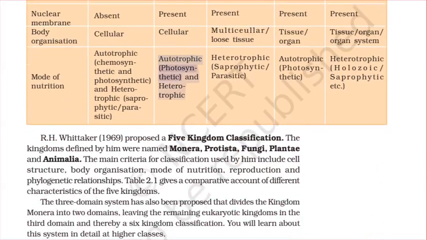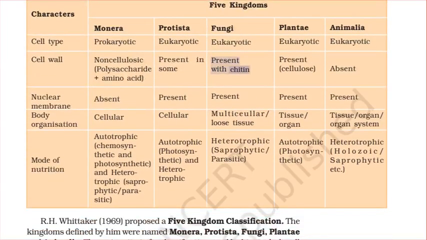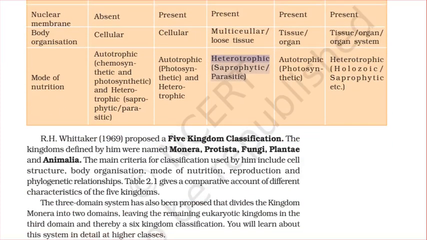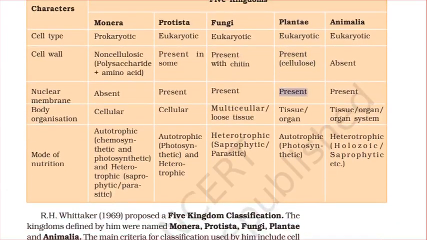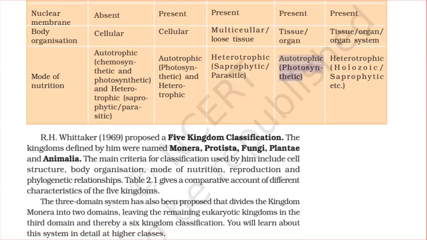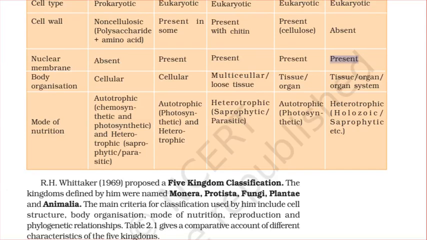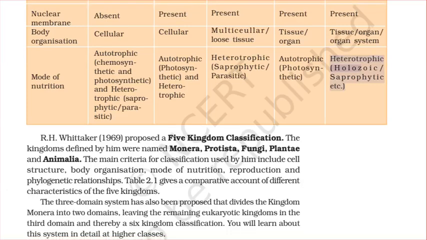Autotrophic, photosynthetic, and heterotrophic. Fungi: eukaryotic. Present with chitin. Present. Multicellular, loose tissue. Heterotrophic, saprophytic, parasitic. Plantae: eukaryotic. Present, cellulose. Present. Tissue, organ. Autotrophic, photosynthetic. Animalia: eukaryotic. Absent. Present. Tissue, organ, organ system. Heterotrophic, holozoic, saprophytic, etc.